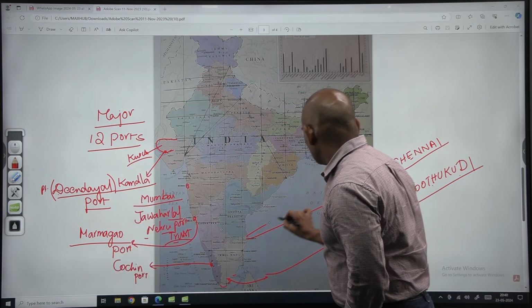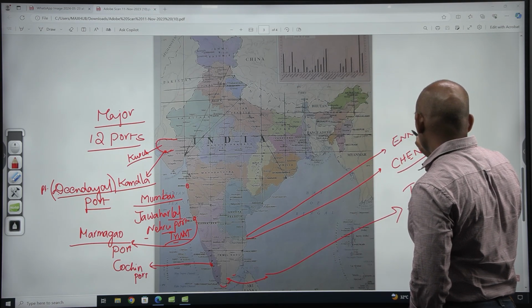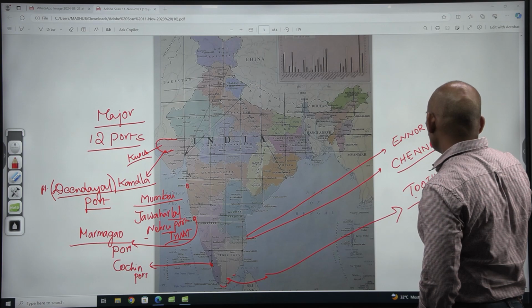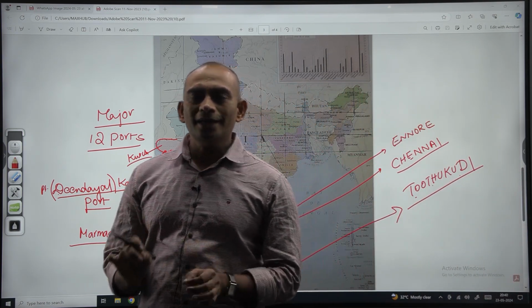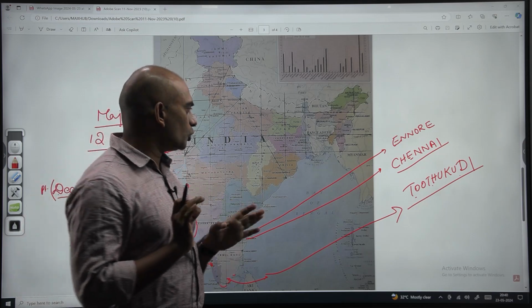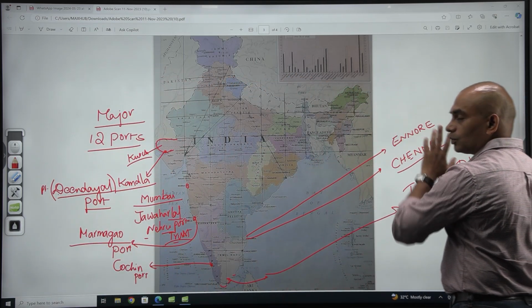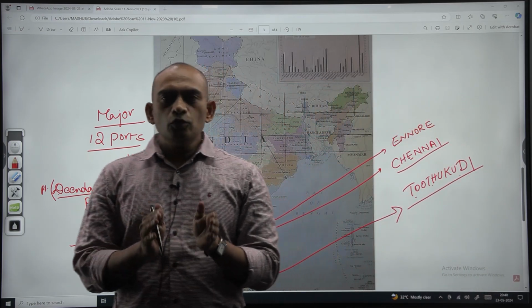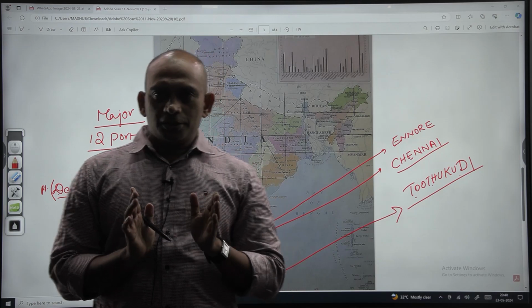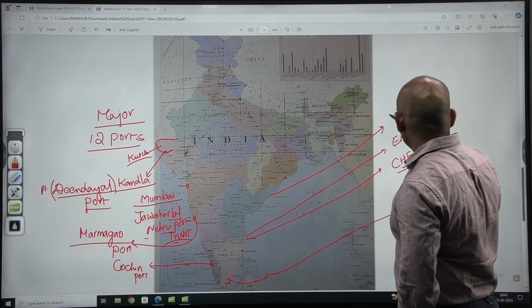That is Ennore port. One is Thoothukudi, another one Chennai, another one Ennore. Three ports are there. If you come to Andhra Pradesh, we have another major port, that is Visakhapatnam.